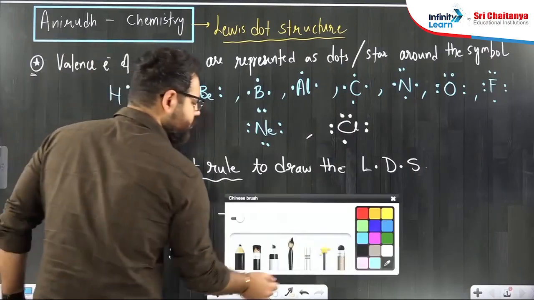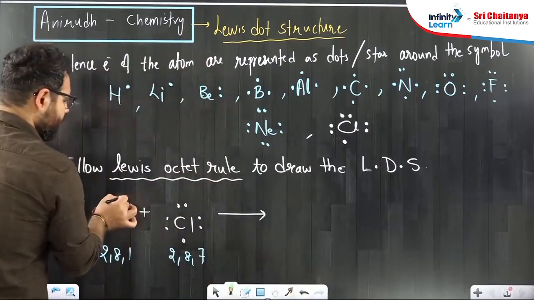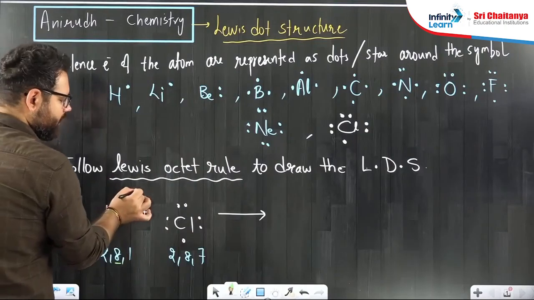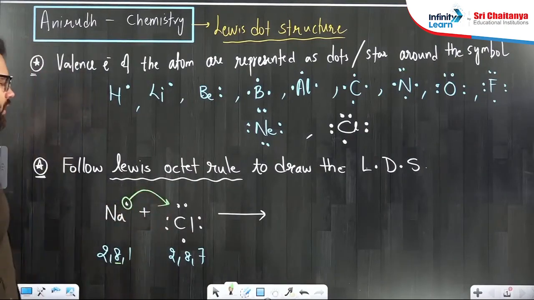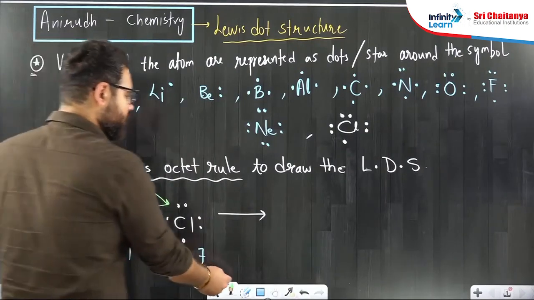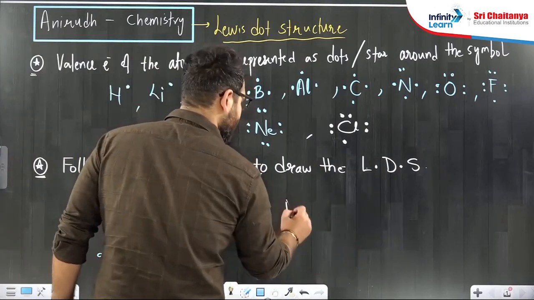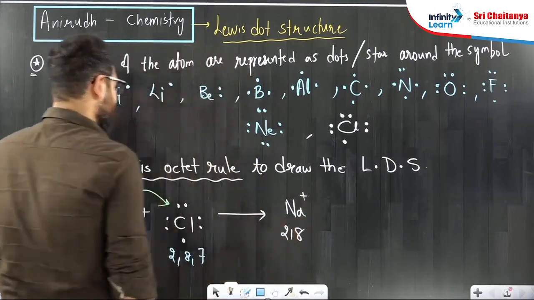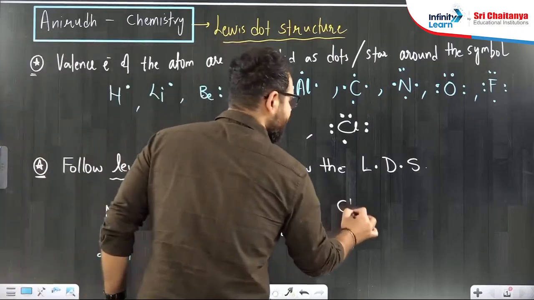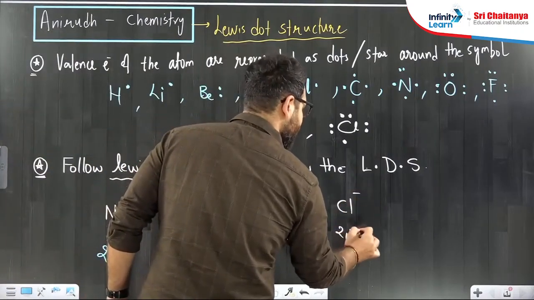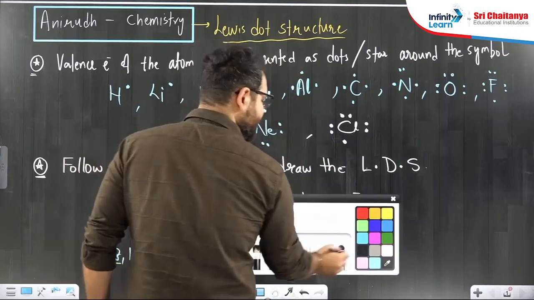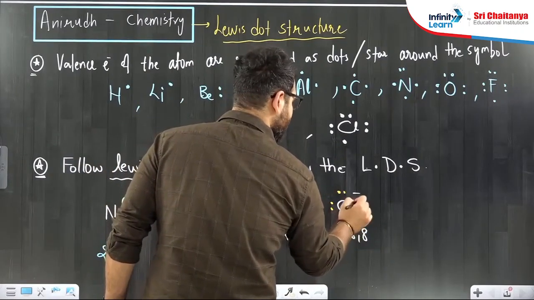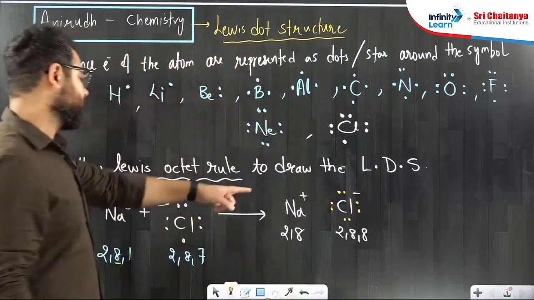Now, sodium, if it wants to reach octet, wants to lose its electron. So this electron will be given to chlorine. Sodium will become Na positive, which will become 2, 8. And chlorine will become Cl negative, which is 2, 8, 8. And this is how they make the ionic bond, because 2 ions are formed, so chlorine gets the 8th electron.